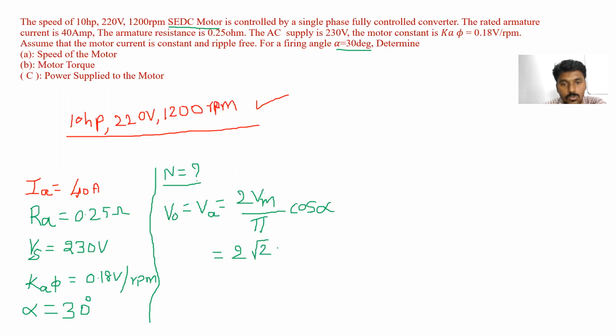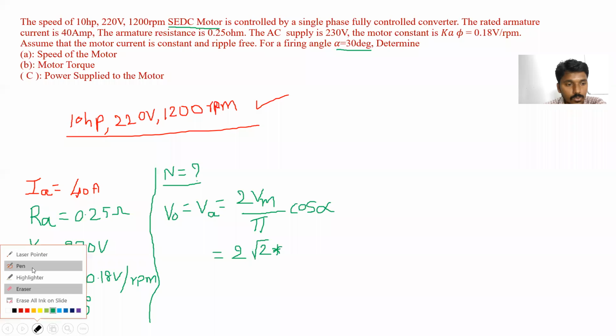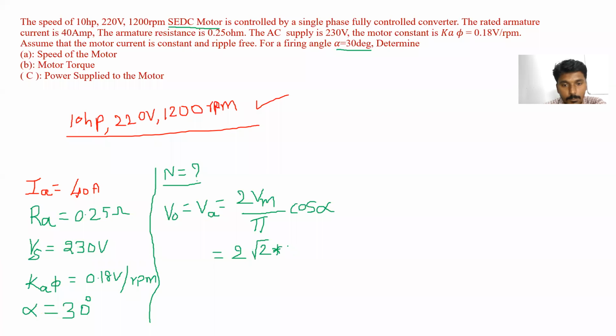Vm is equal to root 2 into Vs. What is the supply voltage, how much has he given in the numerical? 230. Means Vm is root 2 into Vs, root 2 into 230,